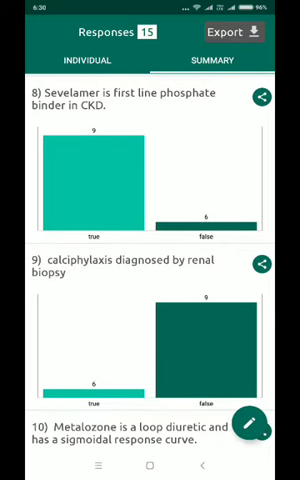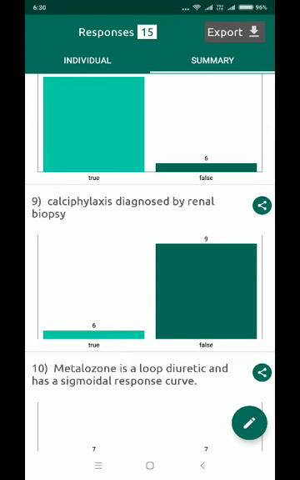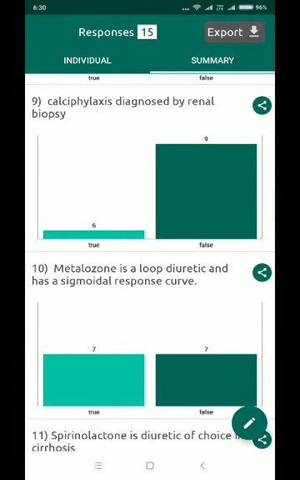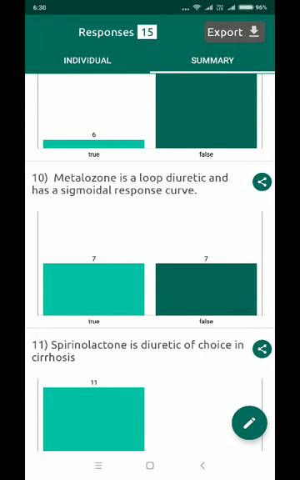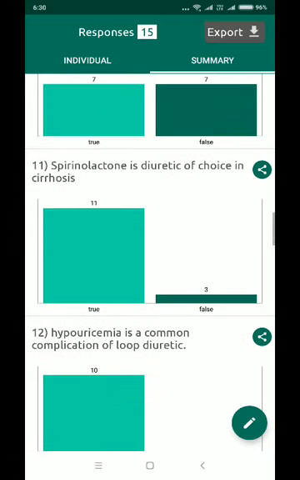Calciphylaxis, as I already did, is calcification of skin and necrosis of skin and vasculature. So it will be diagnosed by skin biopsy rather than renal biopsy. Most of you got this right. And question number 10, metolazone is a loop diuretic and has a sigmoid response curve. This is wrong because metolazone is a thiazide diuretic, and only loop diuretics have sigmoid response curves. Half of you got this right.